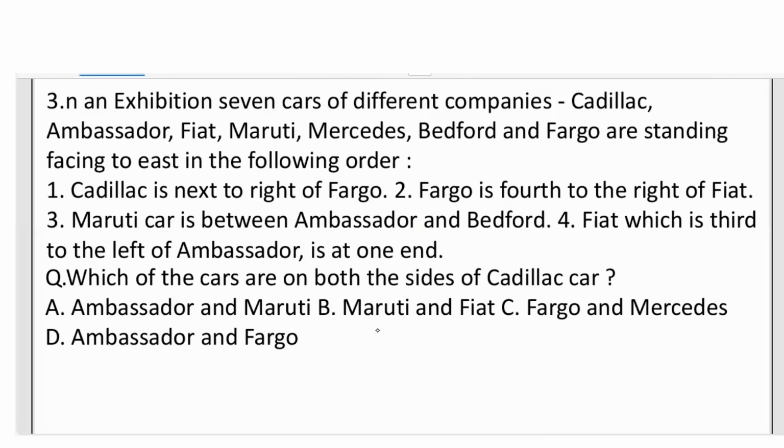Let us see the most important question of logical reasoning, data arrangement. Let us see this question. In an exhibition, 7 cars of different companies, that is Cadillac, Ambassador, Fiat, Maruti, Mercedes, Bedford, and Fargo are standing facing east in the following order. The conditions given: Cadillac is next to the right of Fargo. Fargo is fourth to the right of Fiat. Maruti car is between Ambassador and Bedford. Fiat, which is the third to the left of the Ambassador, is at one end. Then which of the cars are on both sides of the Cadillac car?